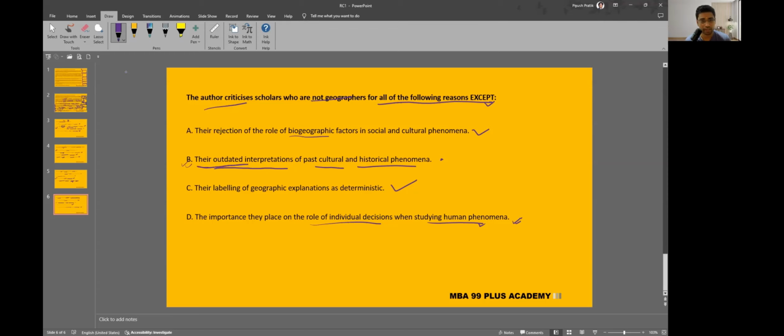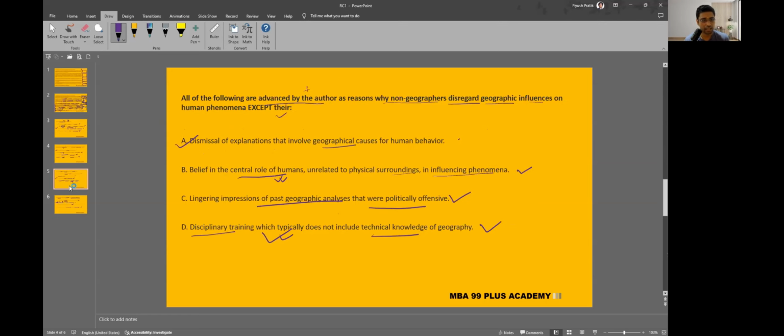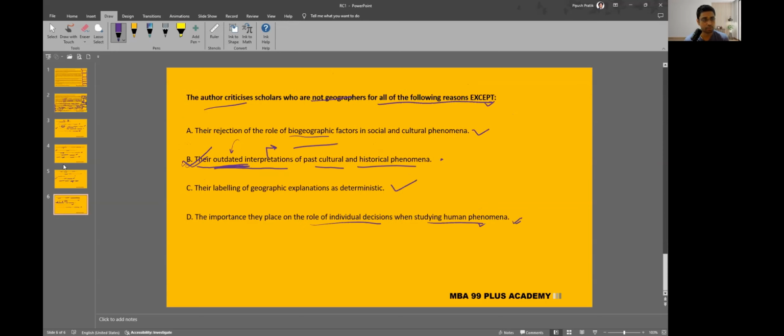Their outdated interpretation, where I'm sure option B is correct, but I think it is because it says their outdated interpretations. I mean, their interpretations were about the studies related to the past, but the interpretations themselves were not outdated per se. So I think option B looks to be correct. I think options C, A, C and B should be the right choices.